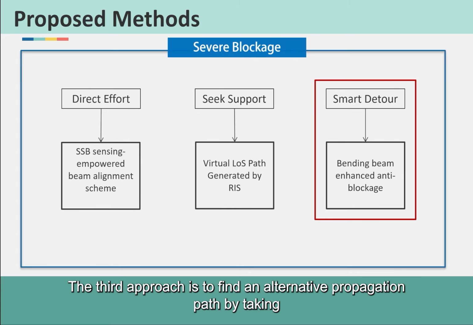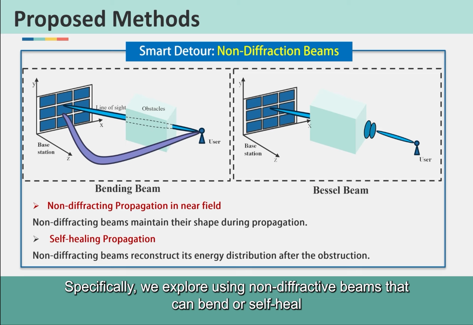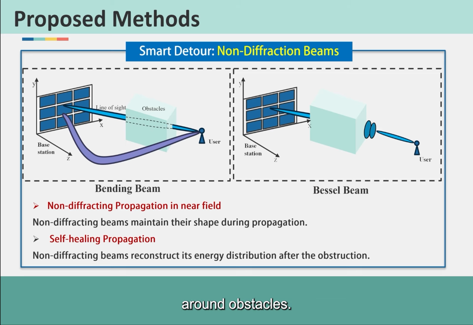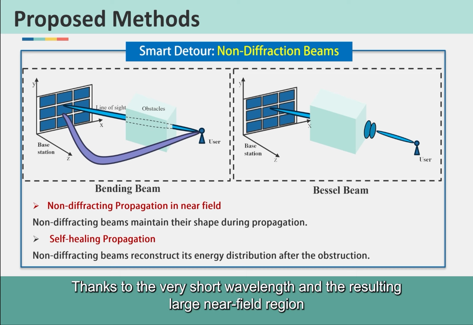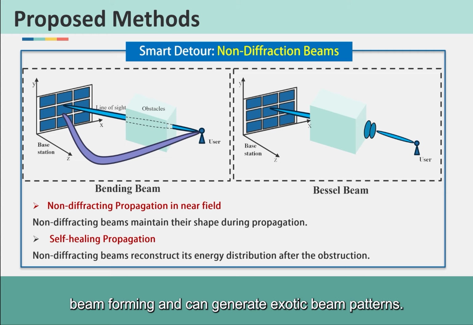The third approach is to find an alternative propagation path by taking advantage of advanced beam physics. Specifically, we explore using non-diffractive beams that can bend or self-heal around obstacles. Thanks to the very short wavelength and the resulting large near-field region at terahertz frequencies, large-scale antenna arrays have more flexibility in beamforming and can generate exotic beam patterns.